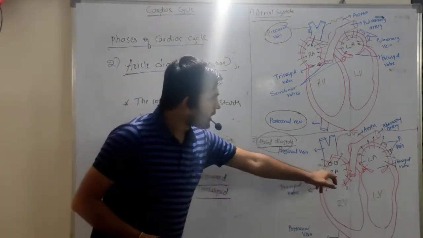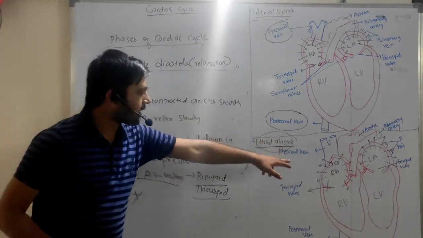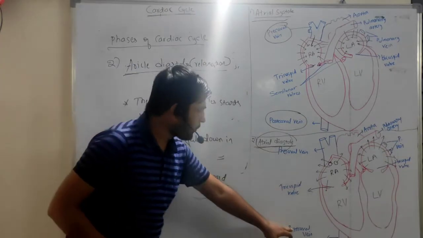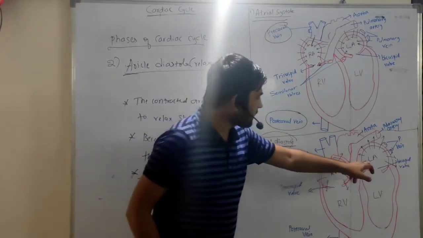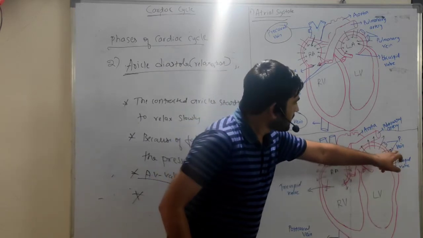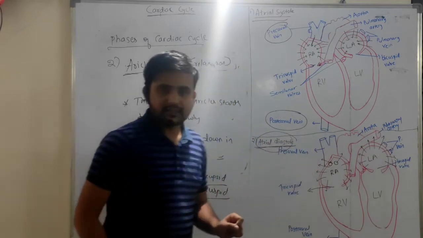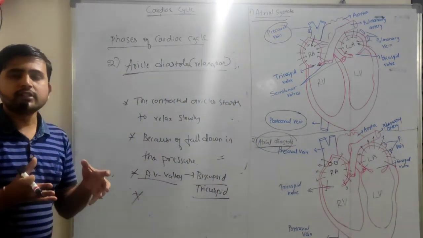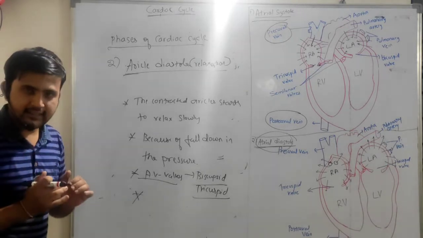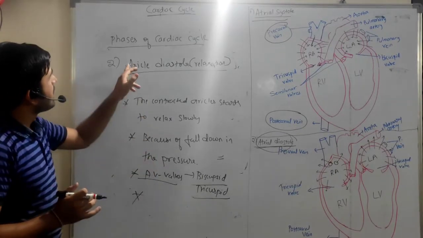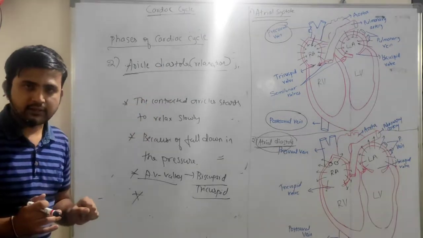In case of the right auricle, the precaval and postcaval veins will fill the blood in the right auricle. In case of the left auricle, the pulmonary veins will fill the left auricle, right? So the blood is stored slowly until the pressure is increased. So this is about the auricle diastole, that is auricle relaxation, okay?